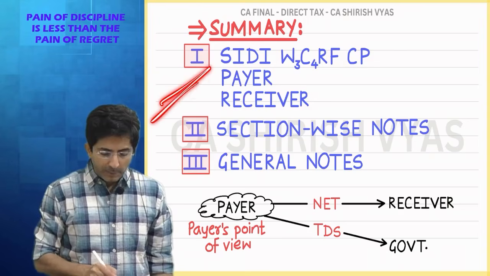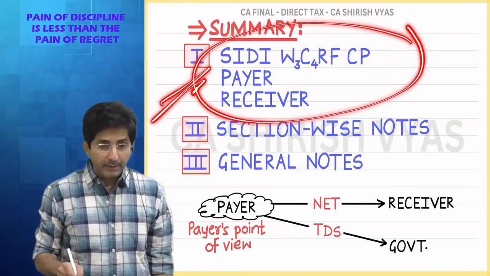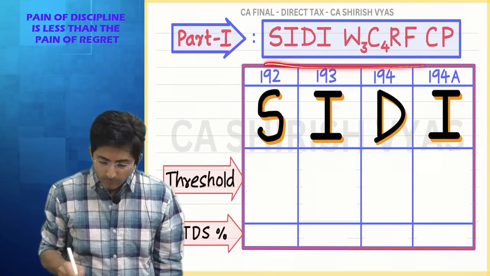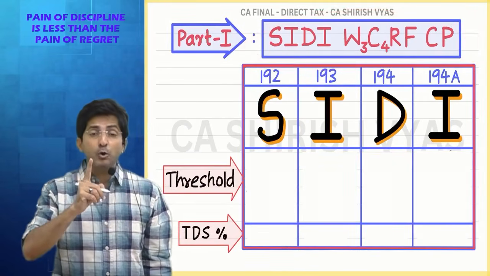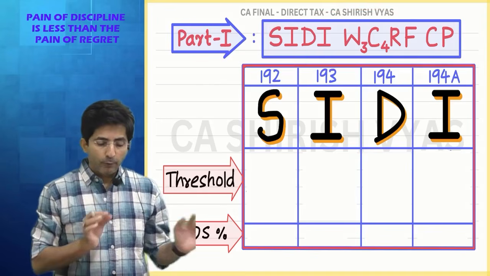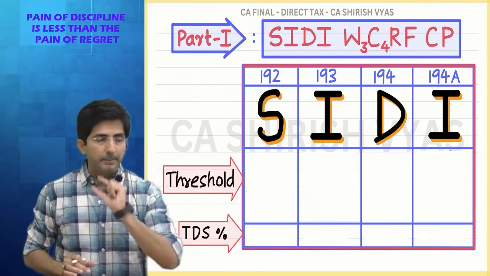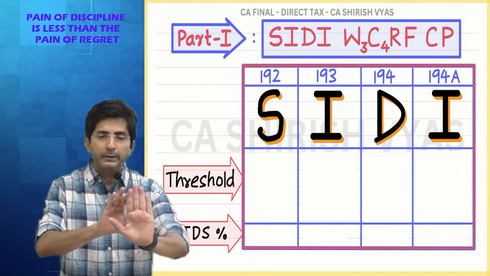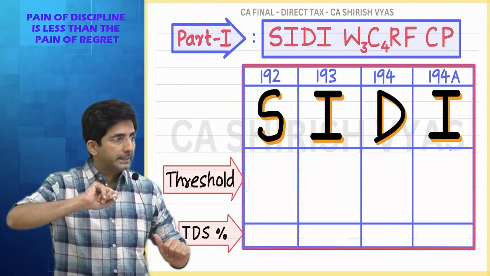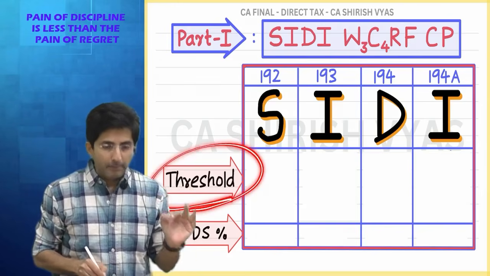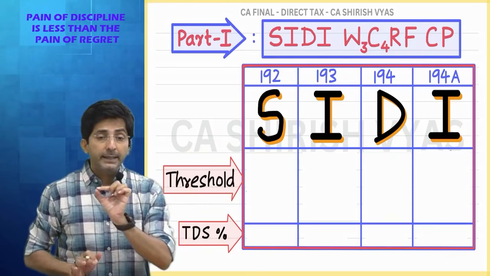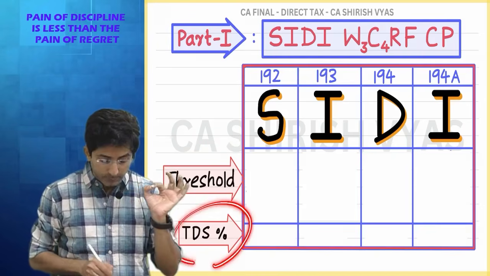Now, what is part 1? This keyword, payer and the receiver. See, I have written here. Part 1. In this keyword, what will I explain? Threshold limits and the percentage of TDS. As you know, for every TDS transaction there are some limits: up to some limit, no TDS, and if the amount crosses the limit, then only there is TDS. That is called the threshold limit. So in this keyword, my objective is to explain various threshold limits and the percentage of TDS.